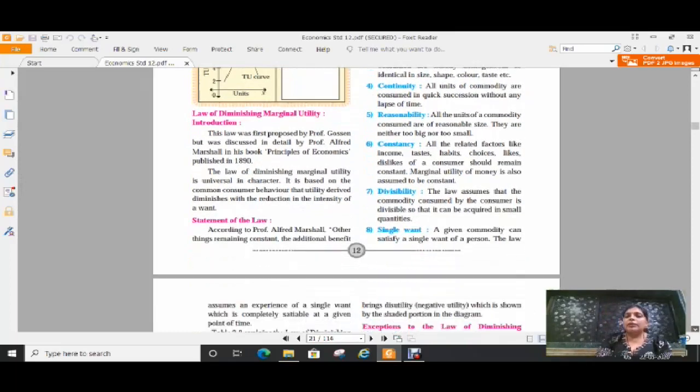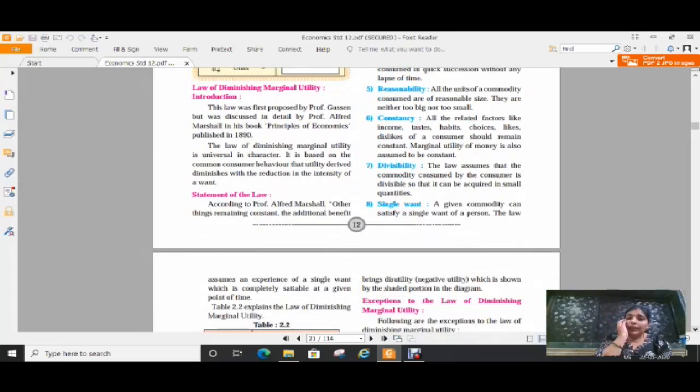Then the seventh one is divisibility. The law assumes that the commodity consumed by the consumer is divisible so that it can be acquired in a small quantity. That means the commodity being consumed must be divisible into small sizes, and this is also an assumption, that it should be divided into small quantities.